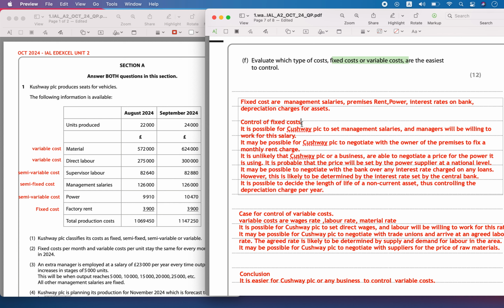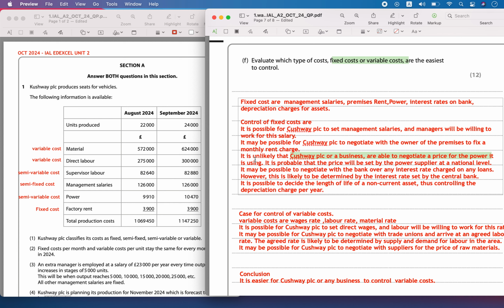So the ways in which you are going to control the fixed costs are like this. You can set the management salaries. For the salaries, you will consider whether the managers will be willing to work for those salaries, and whether you can change them as per the business requirement. Then it may be possible for the PLC to negotiate with the owners of the premises to fix a monthly rent charge.